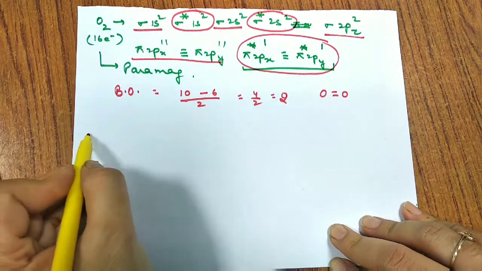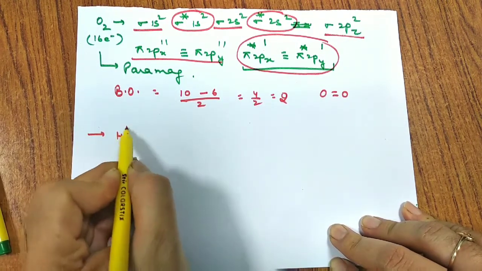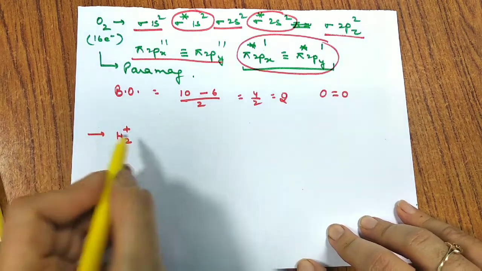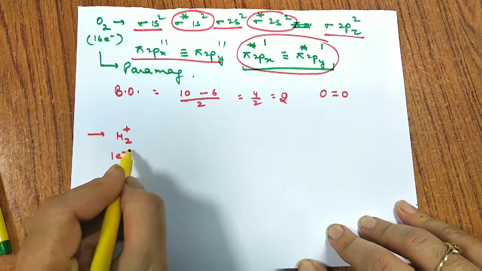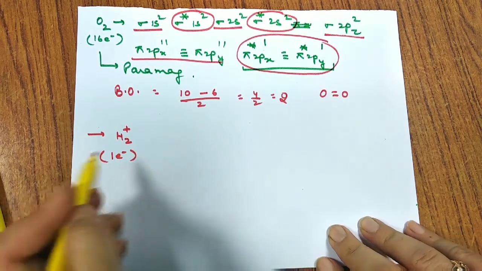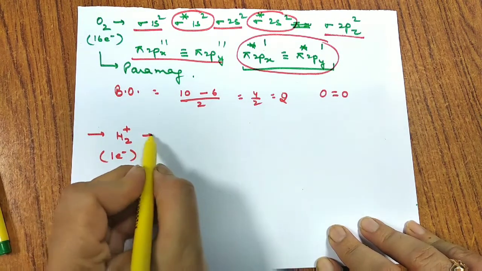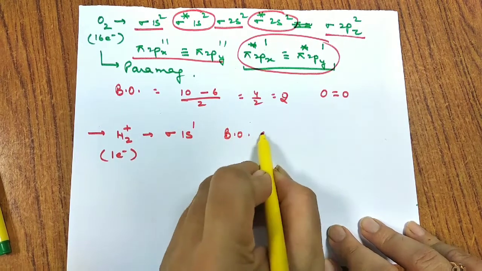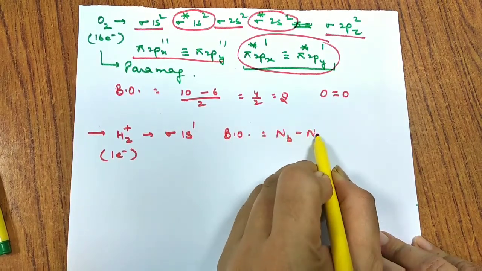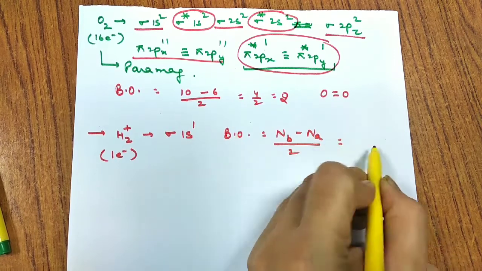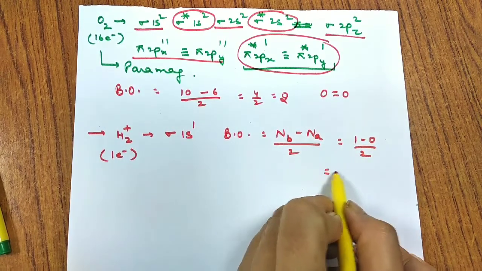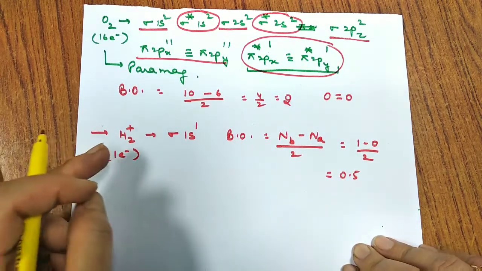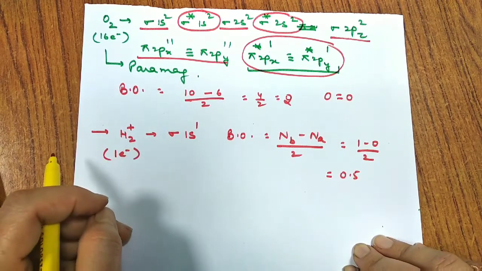Okay. Now suppose you have an ion, say H2 plus. To write the molecular orbital configuration, we just need to write the number of electrons. We have only one electron, as H2 has 2 electrons, and with a positive charge it remains with 1 electron. So the configuration will go like this: sigma 1s1. And the bond order comes out to be Nb minus Na by 2, that is 1 minus 0 by 2, that is 0.5 or 1 by 2. So this fractional order says that the ionic species exists.